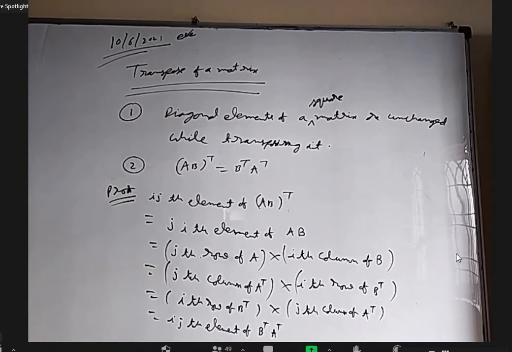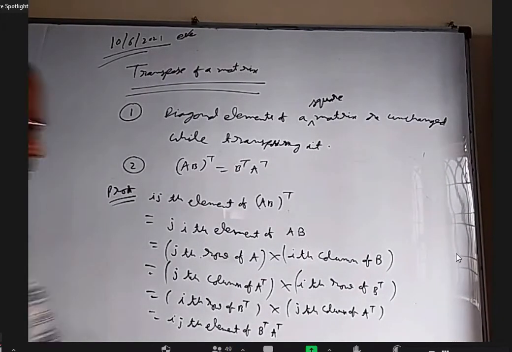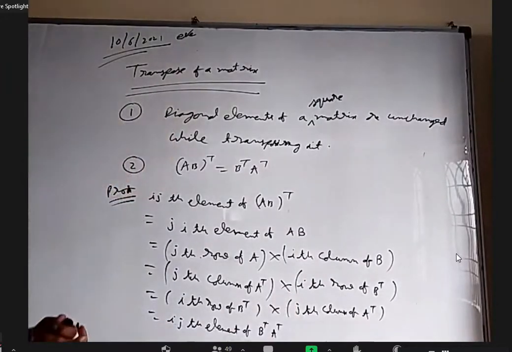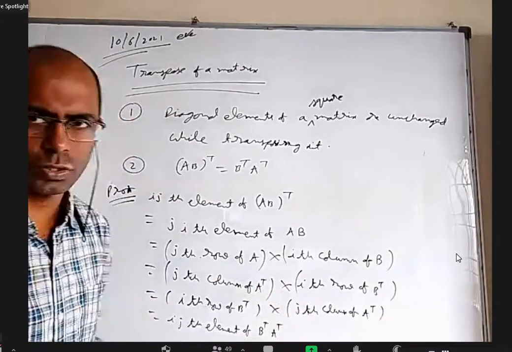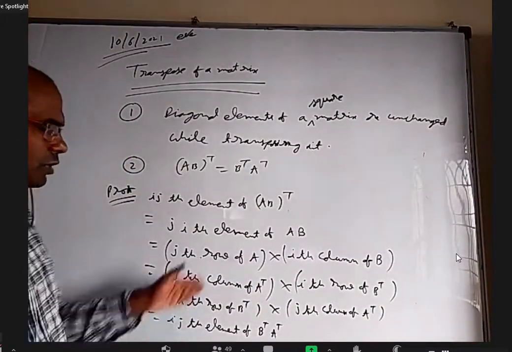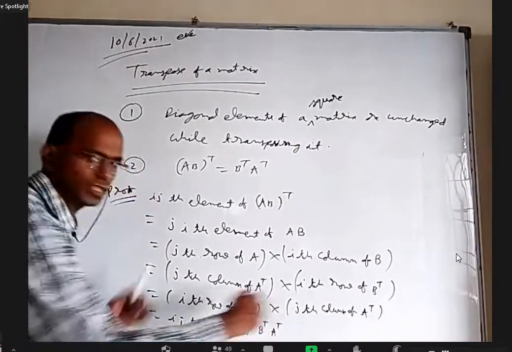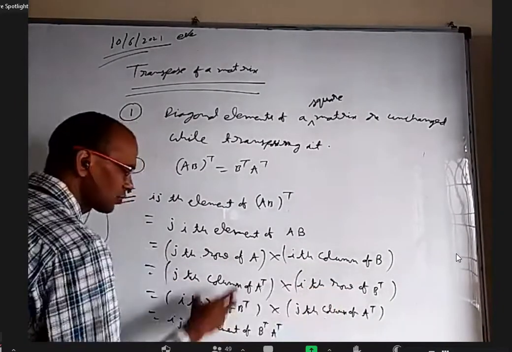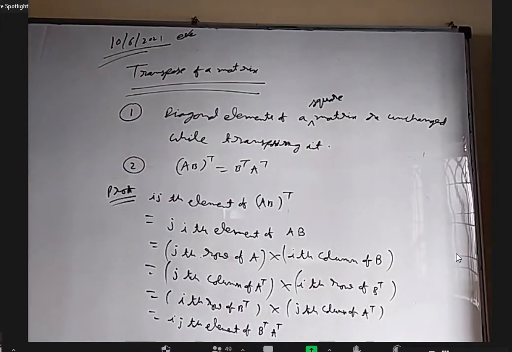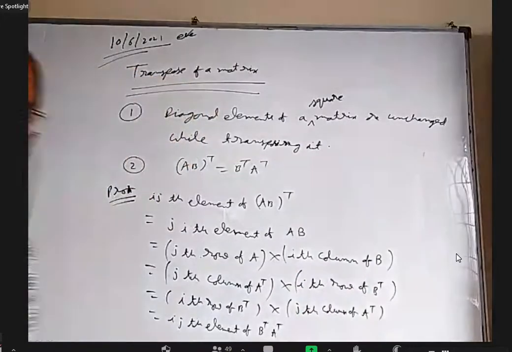Sir, last, ith row of B transpose into jth column of A transpose, and jth column of A transpose into ith row of B transpose. Again you reversed it, sir. This I wrote here, this I wrote here. A into B, I can write B into A also, no? Yes, sir. Why did I write it like this? Because normally in a product, we take the row of the first matrix and the column of the second matrix, just for clarity. So from here to here, I did not change anything. I just brought this one here. From here to here, I changed row to column because I transposed it. Here I changed column to row because I transposed it.